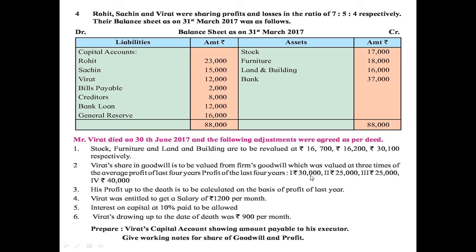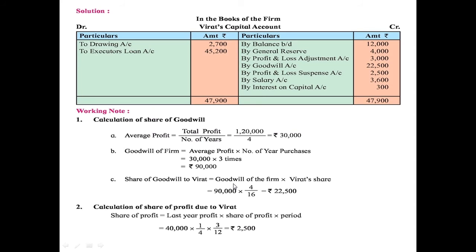So we have to add the profit for 4 years, which is given here, that is 30,000 plus 25,000 plus 25,000 plus 40,000. So here the calculation is done. The total comes to 1,20,000 divided by number of years 4. So our average profit is rupees 30,000.